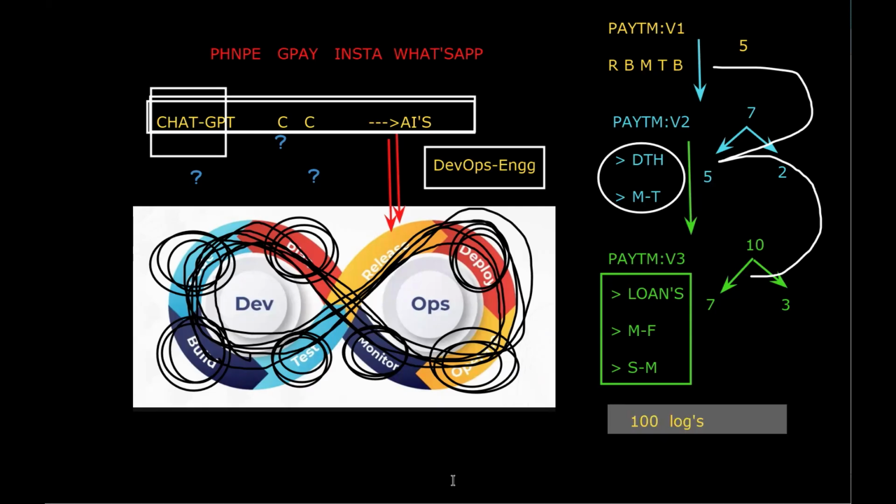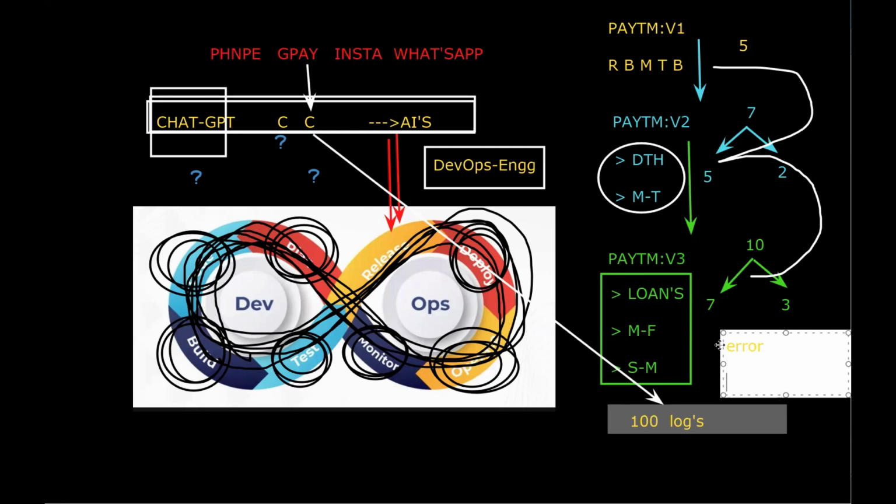But if I have integrated Copilot over the pipeline, Copilot will read those hundreds of logs and show me the error, and it will also generate how to resolve those issues. It will also give the commands and guide you on how to fix this particular error. Everything is going to be easy, man.